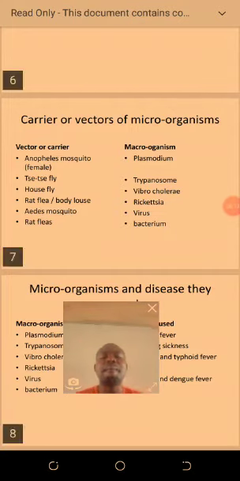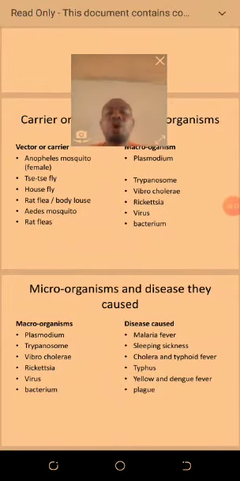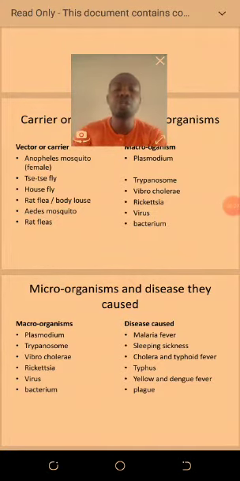Now let's look at microorganisms and the diseases they cause. The first one is Plasmodium. The disease it causes is malaria fever. They are the microorganisms living inside the Anopheles mosquito. Another microorganism is the trypanosome, which causes what we call sleeping sickness.